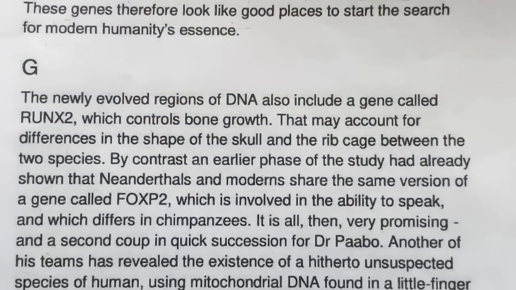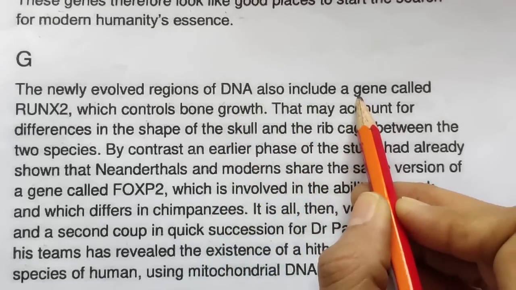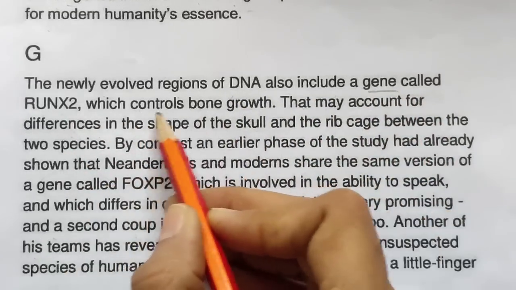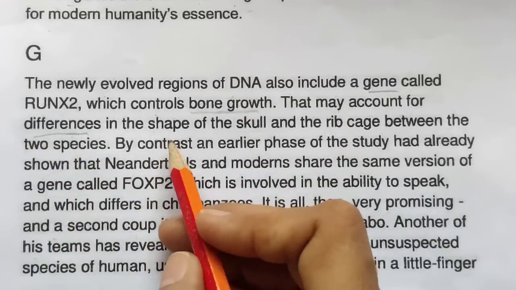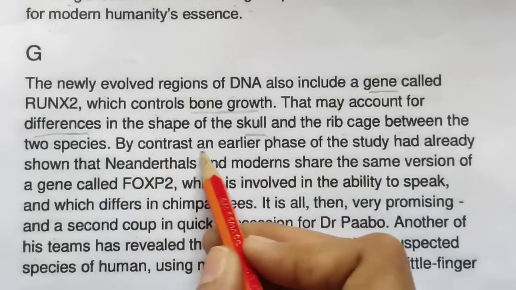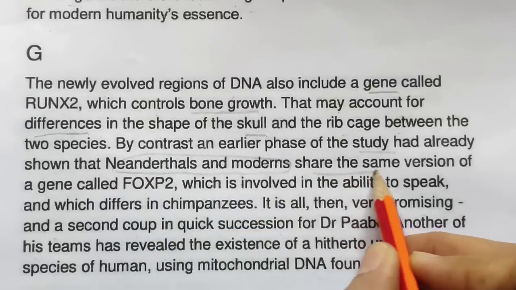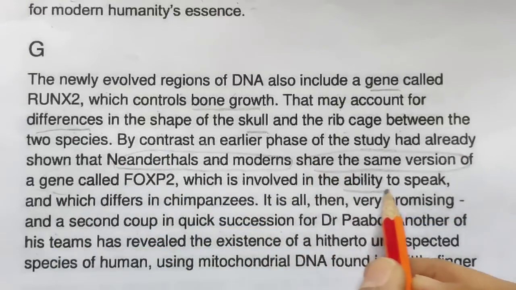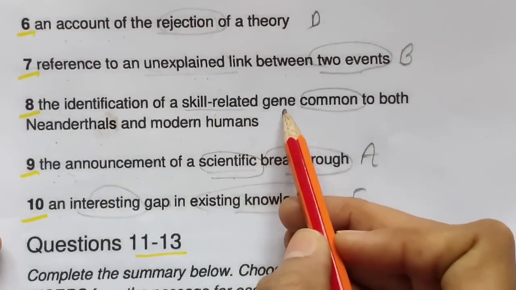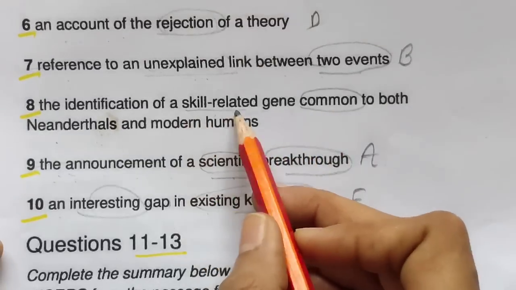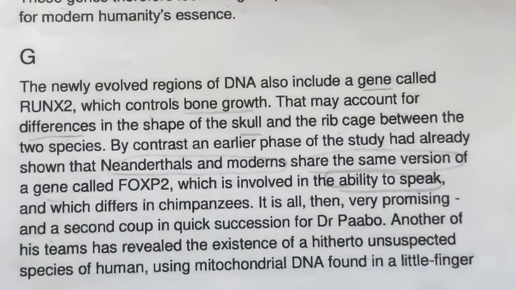Okay, let's read the last paragraph. The newly evolved regions of DNA also include a gene called this, which controls bone growth. Okay, that may account for differences in the shape of the skull and rib cage between them. By contrast, an earlier phase of the study had already shown that these two share the same version of a gene called, which is involved in the ability to speak. Yes, identification of a skill related gene, ability to speak is a skill related gene common to both. See, I will show it to you like this.